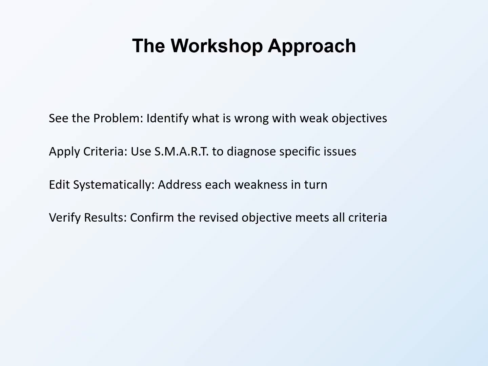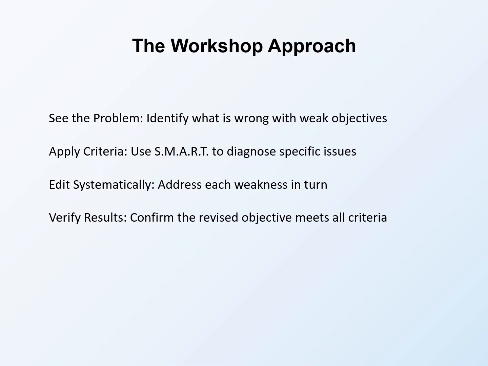Our workshop approach follows a systematic process. First, see the problem by identifying what is wrong with weak objectives. What makes them fuzzy? Why would funders be concerned? Diagnosis precedes treatment. Apply criteria using SMART to diagnose specific issues. Which criteria does the objective fail? Is it not specific enough? Not measurable? This tells you what needs fixing.